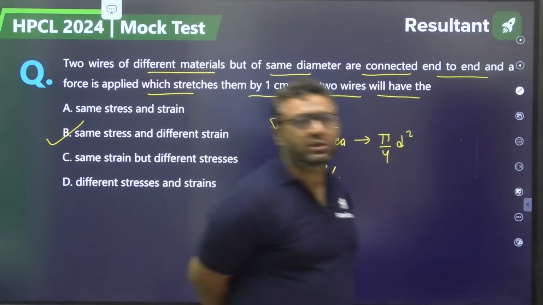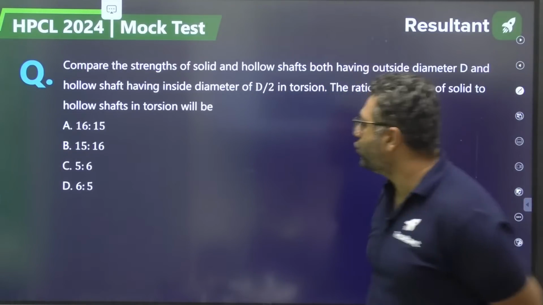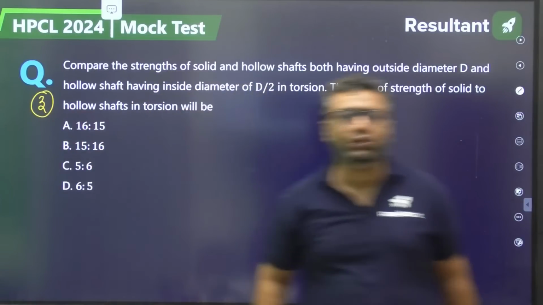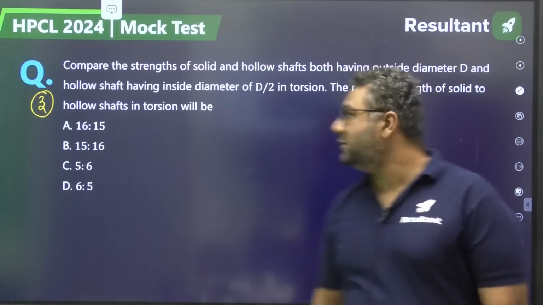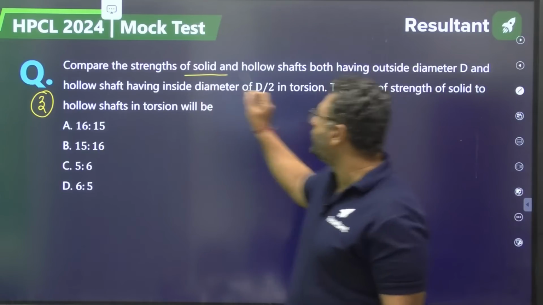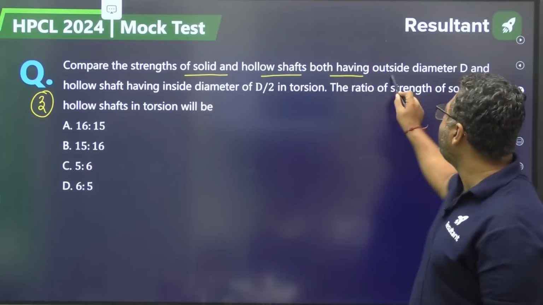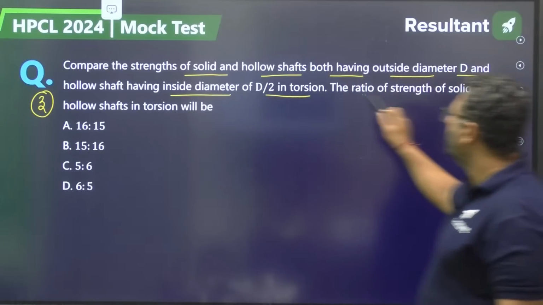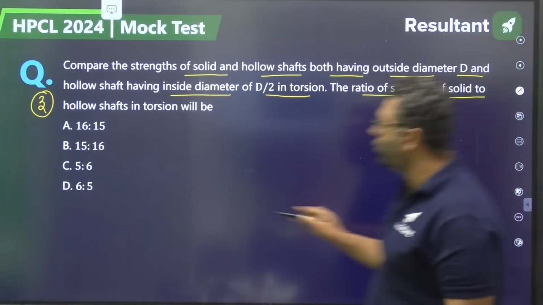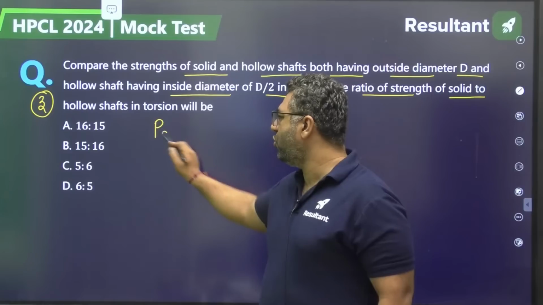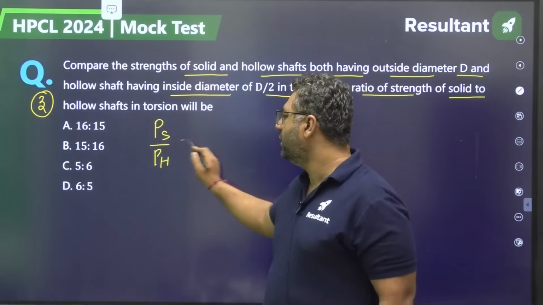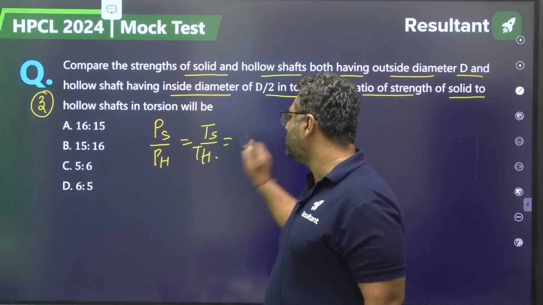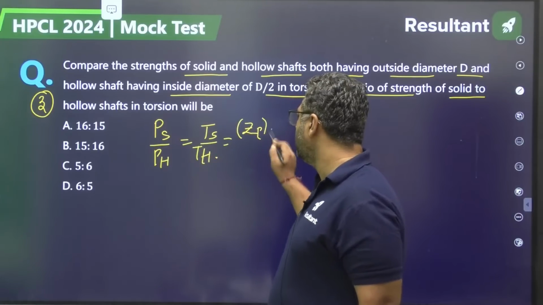Moving to question number 3. This is from torsion. These questions are related to strength of material. Compare the strength of solid and hollow shaft, both having outside diameter d, hollow shaft having inside diameter d by 2. The ratio of the strength of the solid to hollow shaft. You know, ratio of solid power to hollow power, ratio of solid torque to hollow torque is equal to ZP of solid and ZP of hollow.